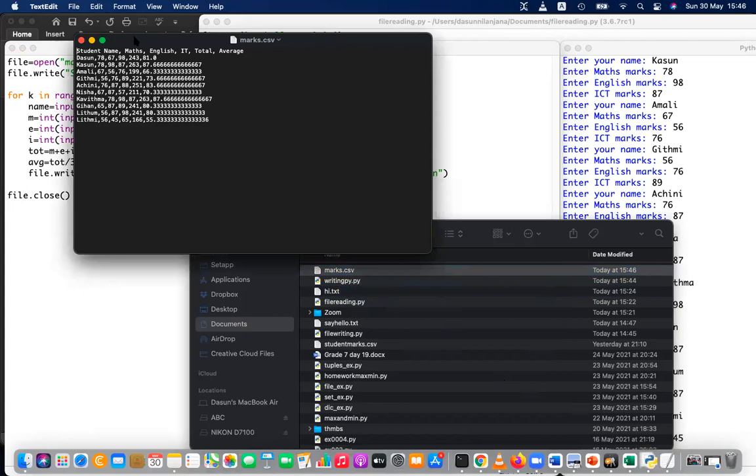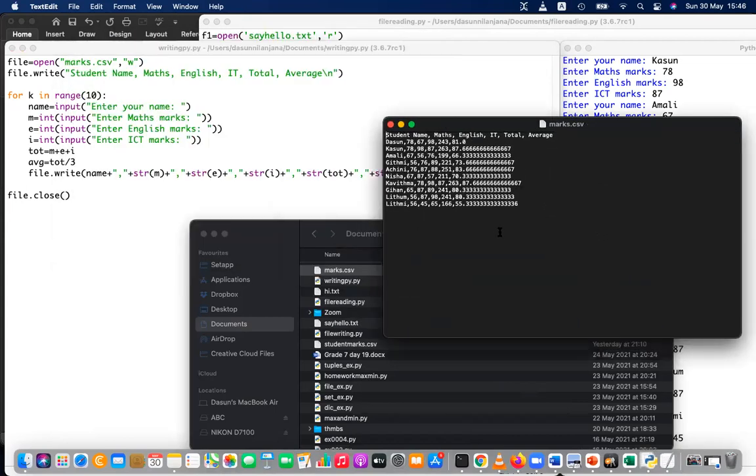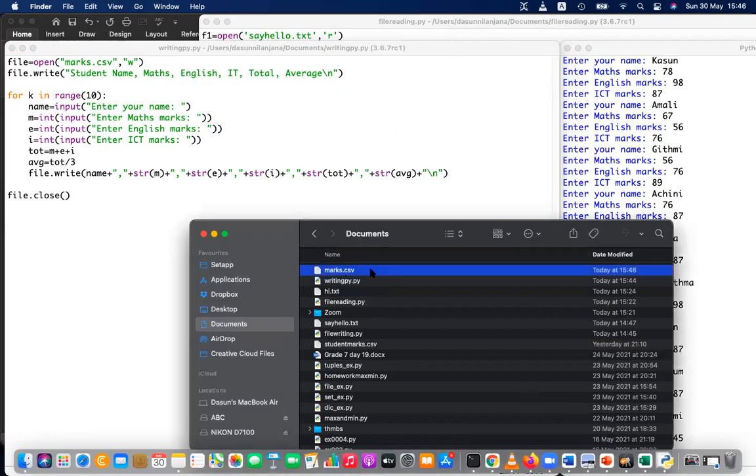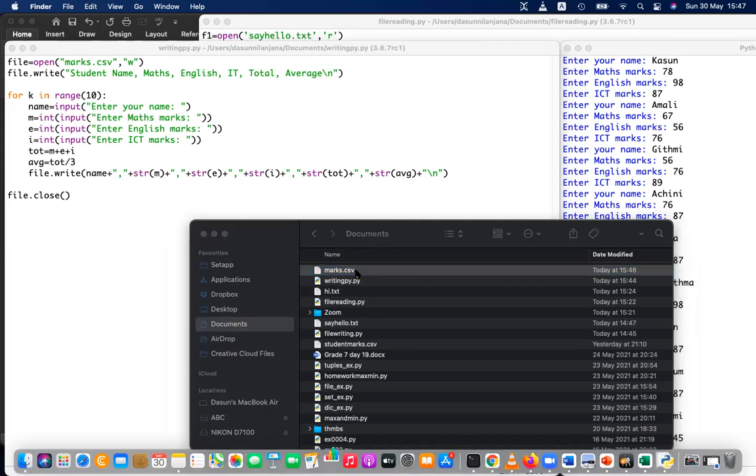It's a file just with commas and values. Each value is separated by a comma. But the advantage of this CSV is it's not just a text file. If you double click or open it with Excel or Numbers, here I'm opening that with Numbers, it will show all values in cells.